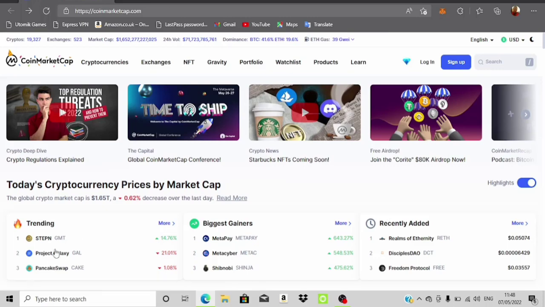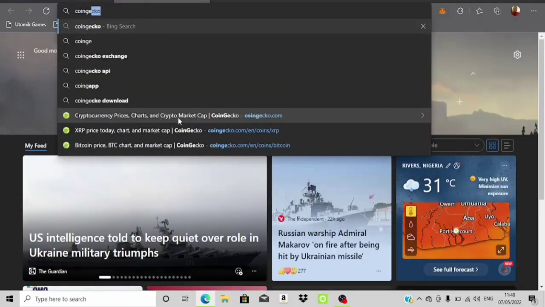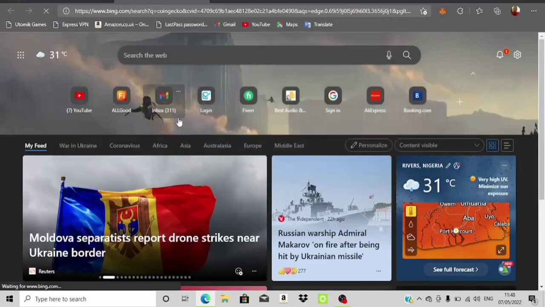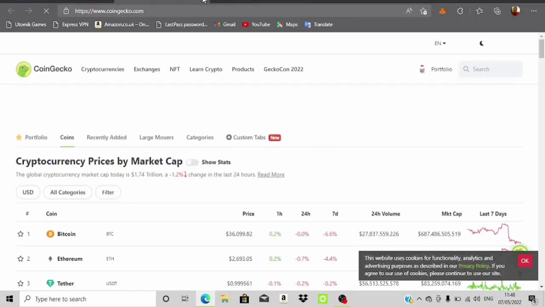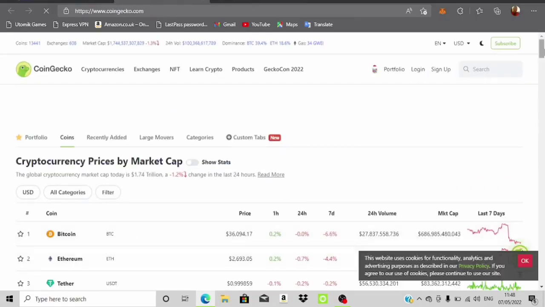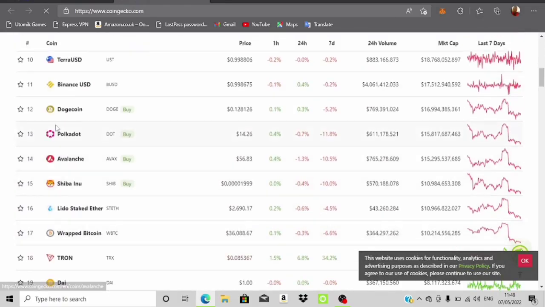I could have gone and started doing the calculation over there, but let's just come over to another platform that's called CoinGecko, right? So this place you can also find the same thing, and like I said, I won't be wasting much time, just to show you guys exactly that it's not actually that much different from coinmarketcap. For example, again, let's not use BTC. I think BTC has been used too much. Now let's take a look at something else.